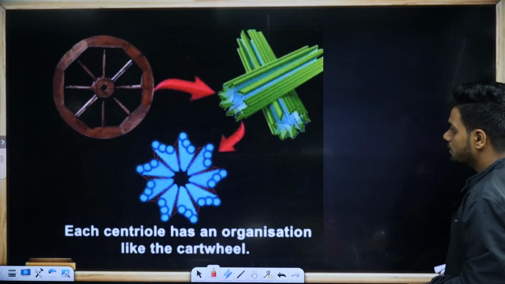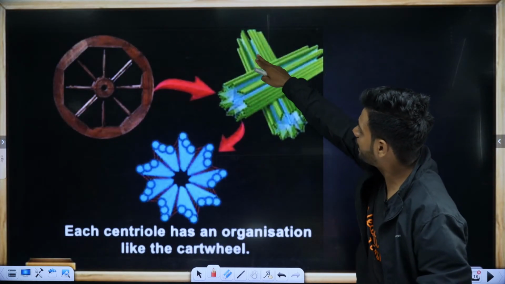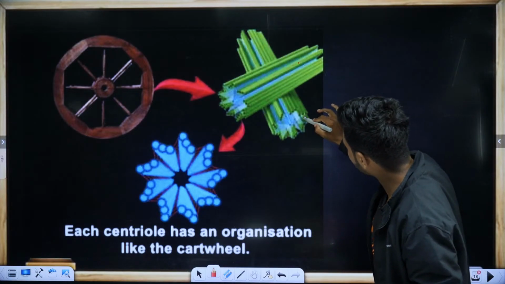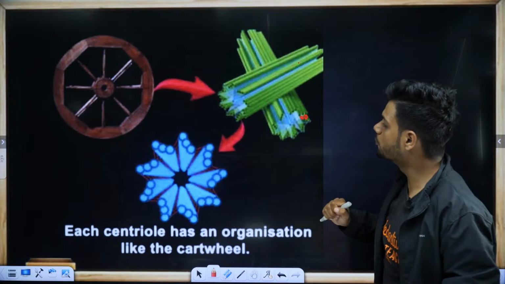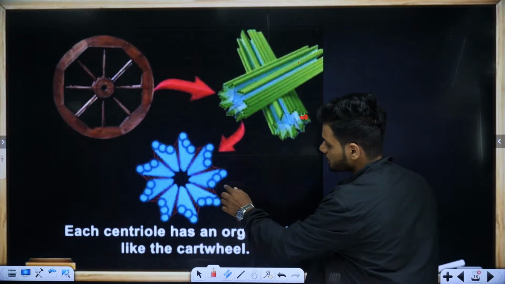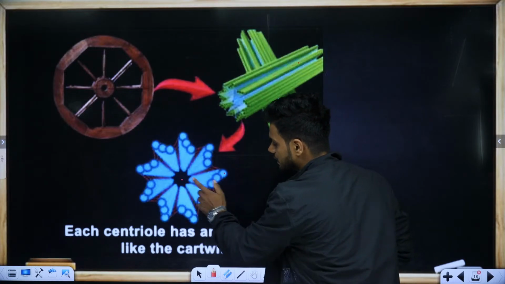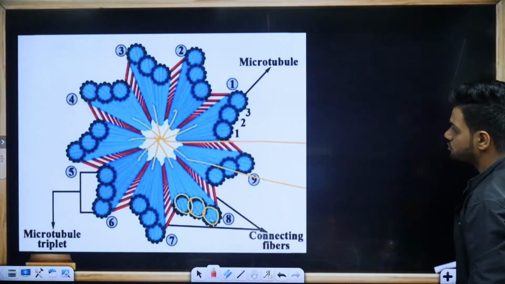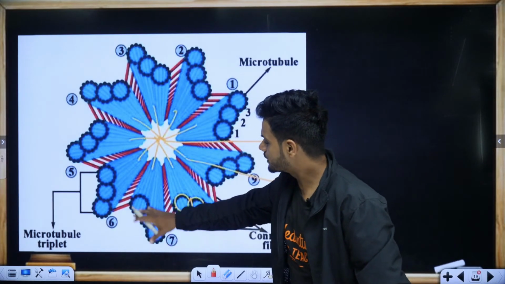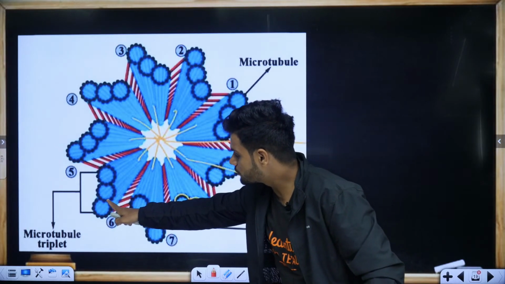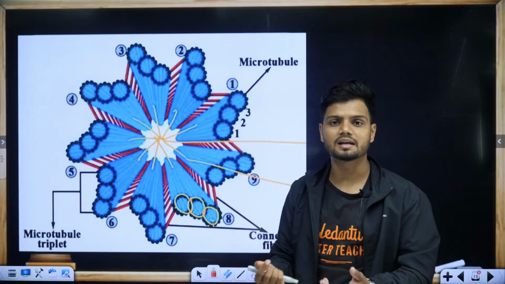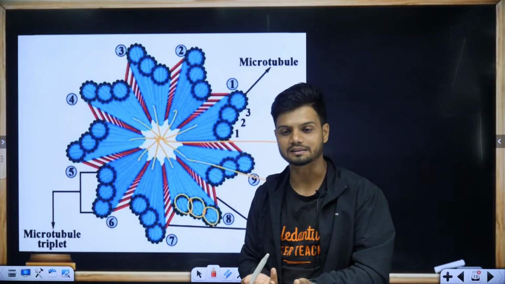This is like a cartwheel. Can you see? It is a cartwheel-like structure, perpendicular to each other. It is hollow in the center. It is a microtubule, with triplets on the outside. The center part is called the hub. Microtubules are connected to each other with the help of C-A linker. What is the difficulty in this?